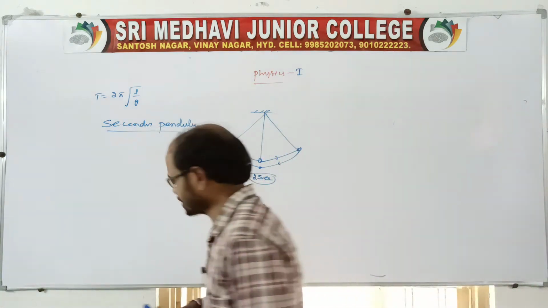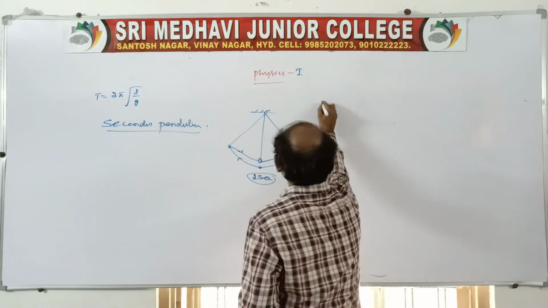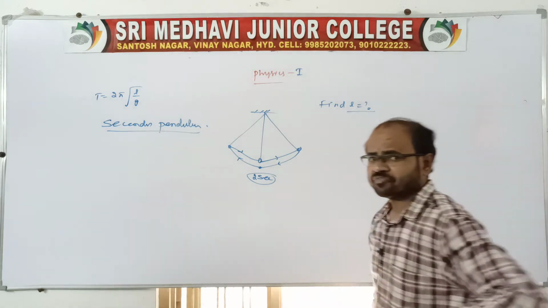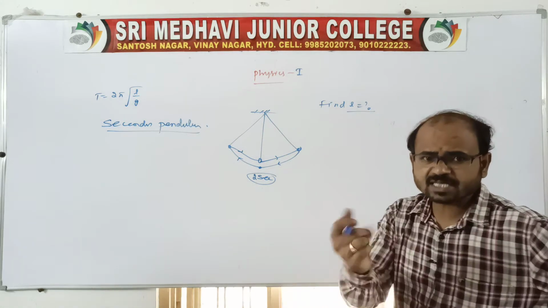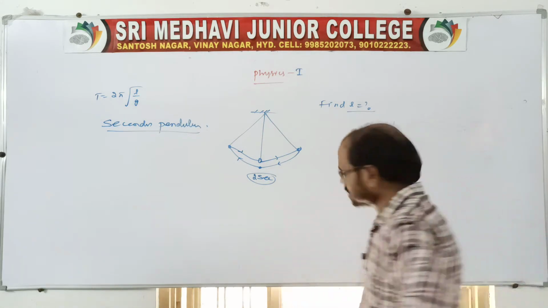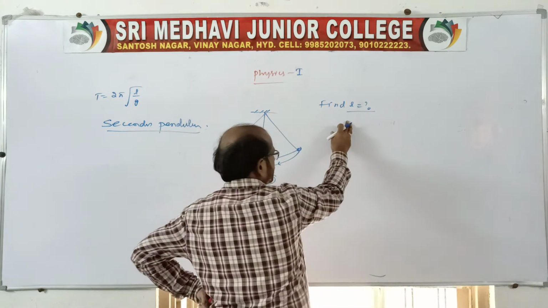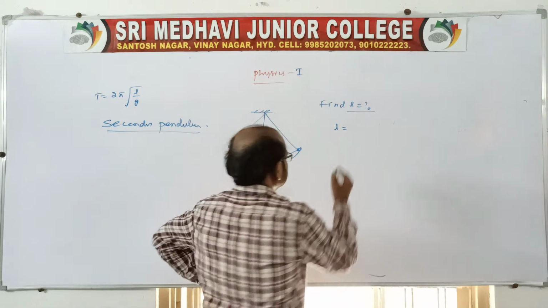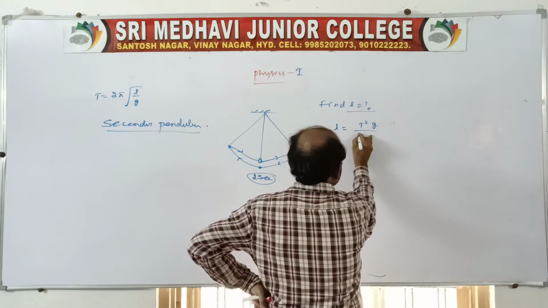And there will be one question: find the length of the seconds pendulum. We know the pendulum length in general is L equals T square G by 4 pi square.